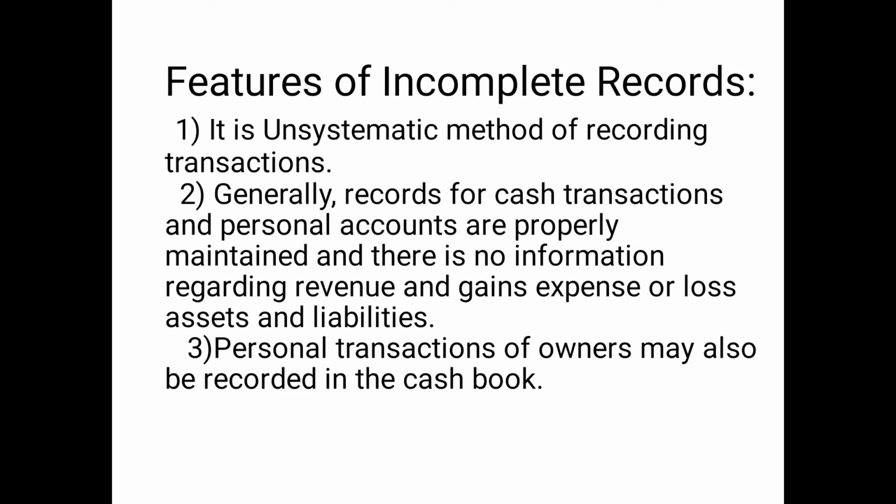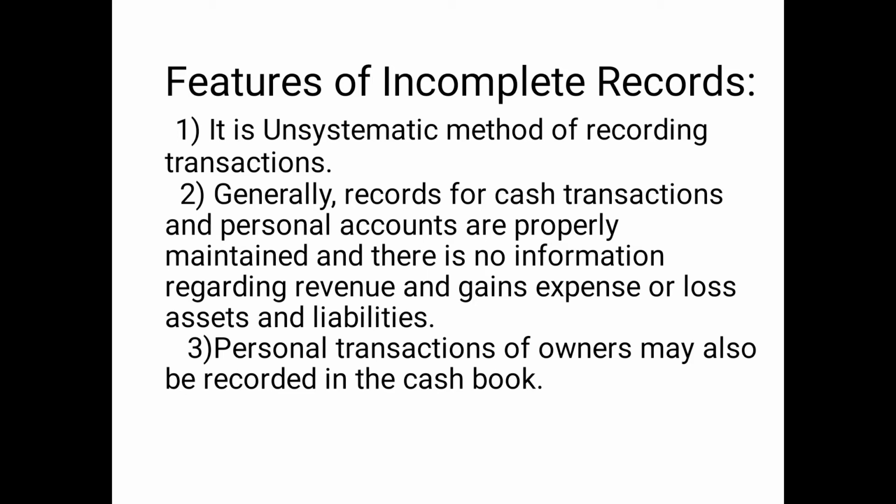In a large organization, they follow the double entry system of bookkeeping because they have lengthy transactions, or we can say a large number of business transactions. Next one is, generally it records cash transactions and personal transactions and there is no information regarding revenue, gains, expenses or losses and assets and liabilities.